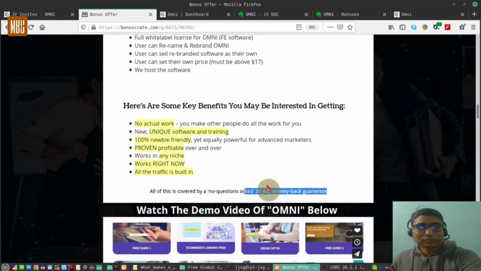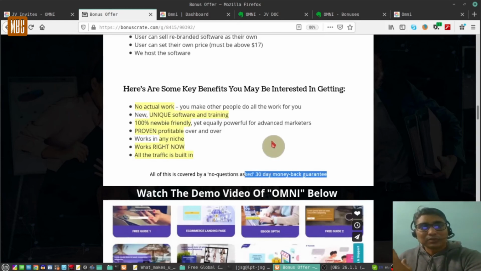Now there are some pros and cons of the software. According to me, this software has been designed for marketers, and marketers can take full advantage of it. With the 30-day money back guarantee, you can really test whether it works for you, your niche, your category. It is totally coding free, hosting free, no tech knowledge required.